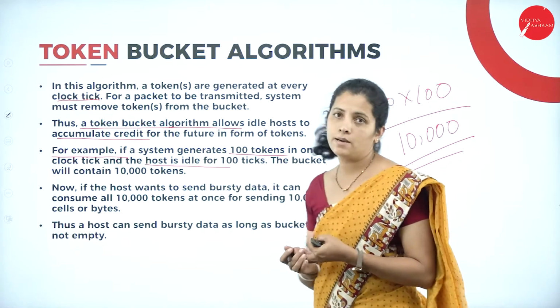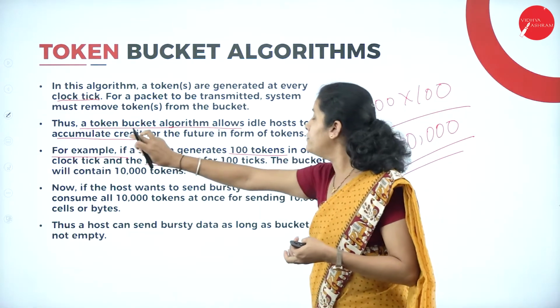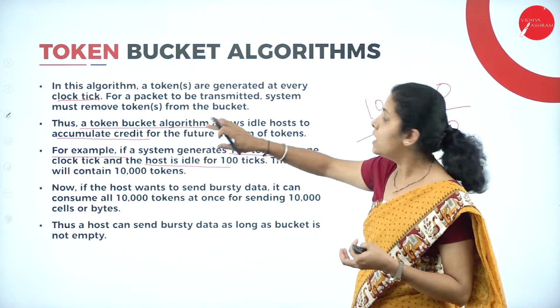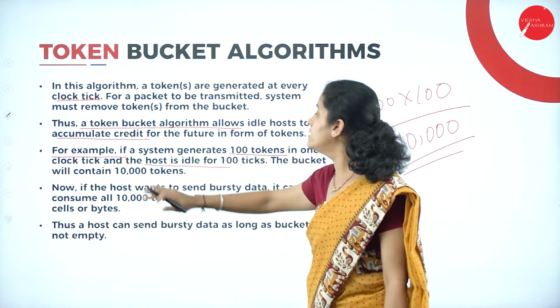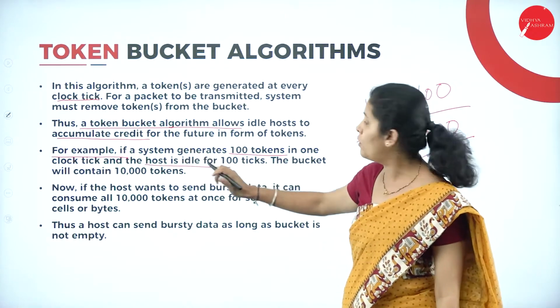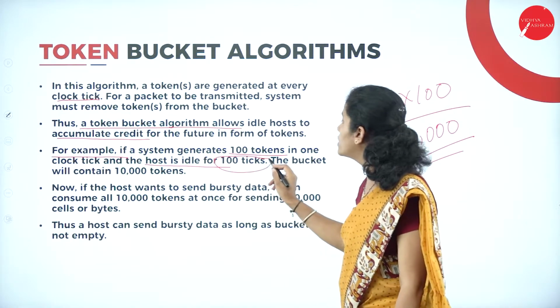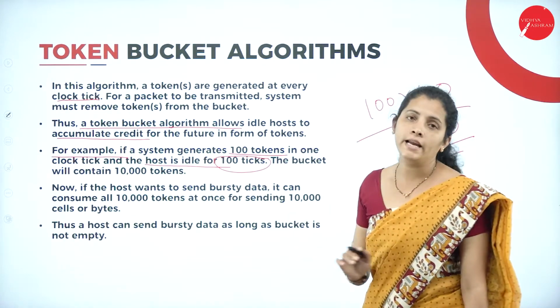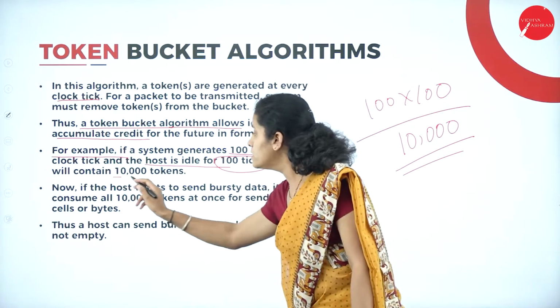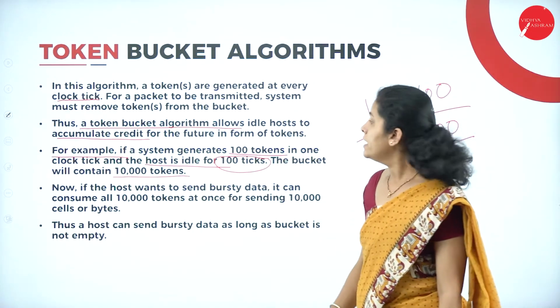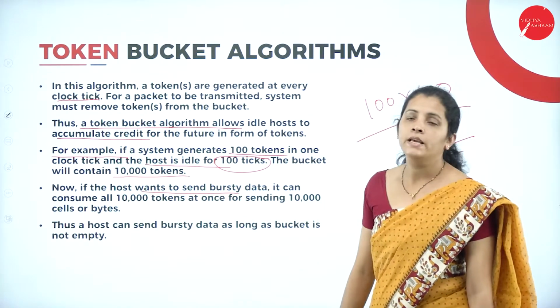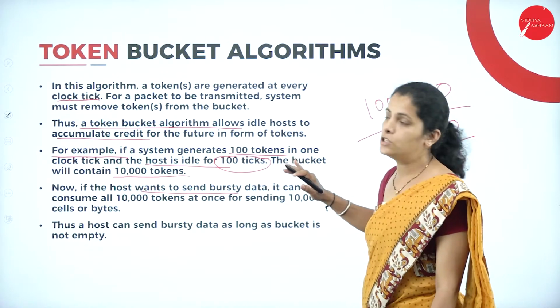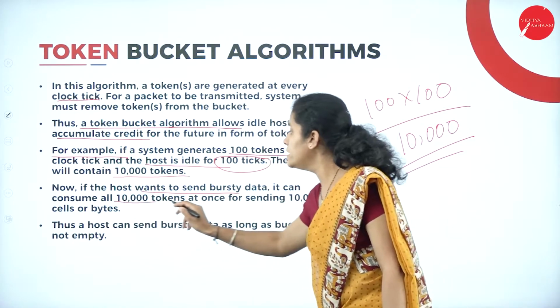Consider the example once again. If a system generates 100 tokens in one clock tick and the host is idle for 100 clock ticks, then the bucket may contain 10,000 tokens. If the host wants to send bursty data, it is capable of consuming all 10,000 tokens.